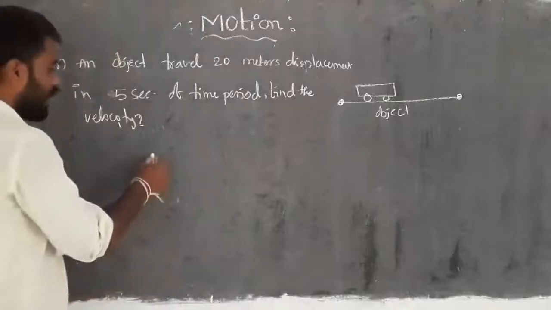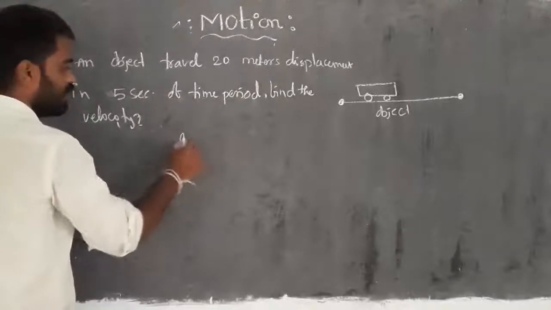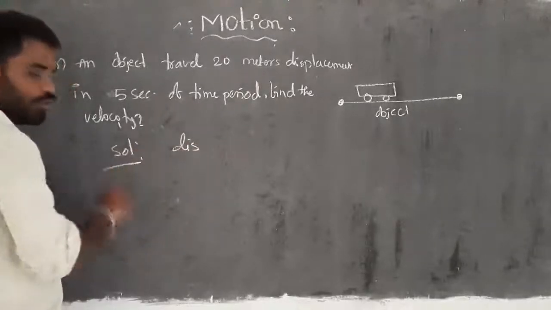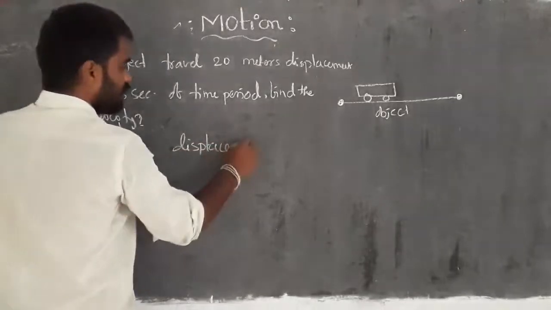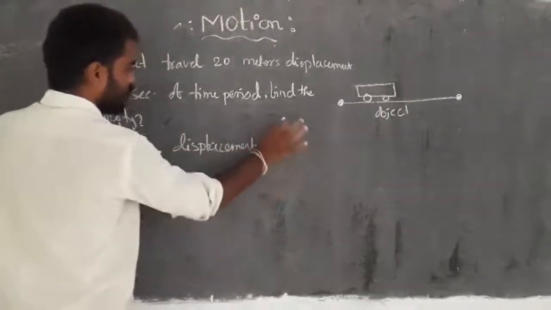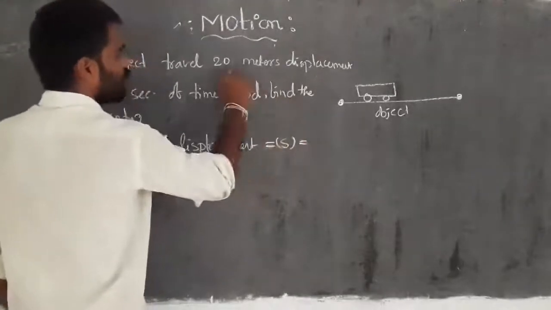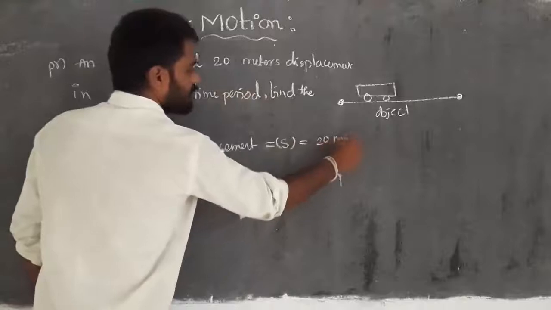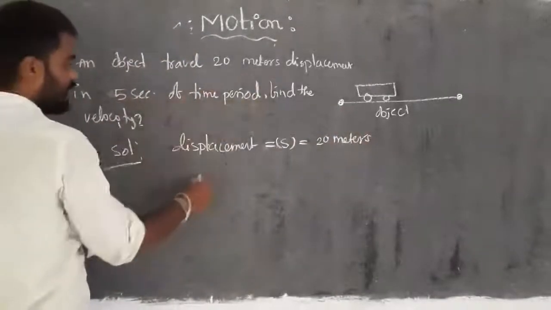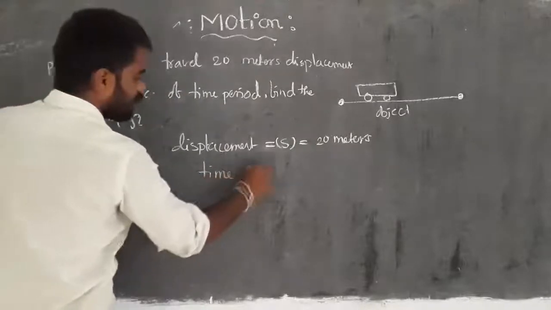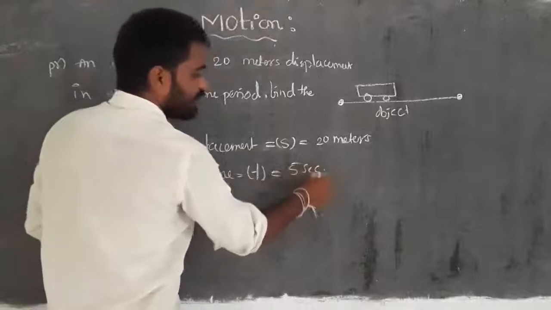First we have to write the data, as the solution. Displacement s is equal to 20 meters. Time t is 5 seconds.